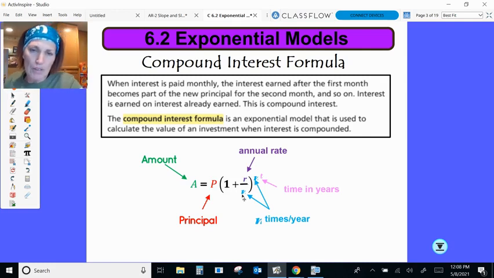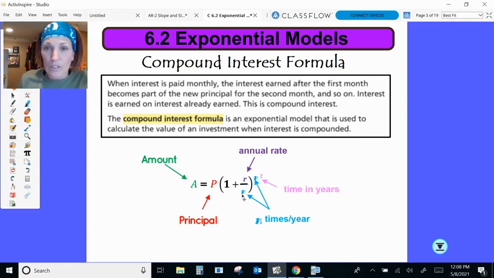So sometimes it can be compounded monthly, sometimes daily, sometimes quarterly, which means 12 divided by 4, which would be 3, right? Quarterly. Sometimes continuously. We'll talk about that next time we meet. And then it's raised to the power of years multiplied by how many times a year it's compounded. So if it's semi-annually, it'd be 2 times a year. So we take the number of years times 2, because it's how many times it's compounded over the course of 10 years or whatever. Okay. So that's our general formula right here.